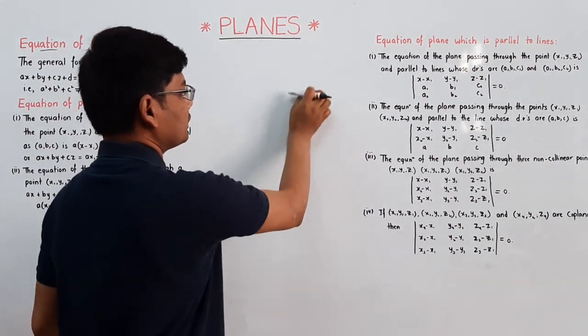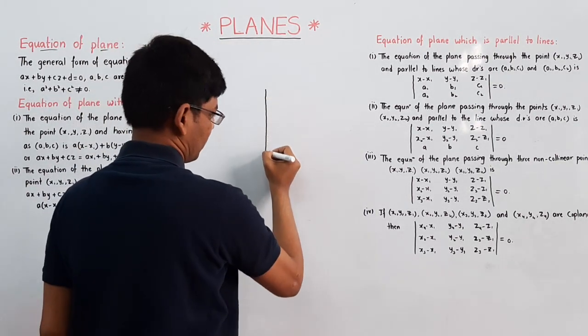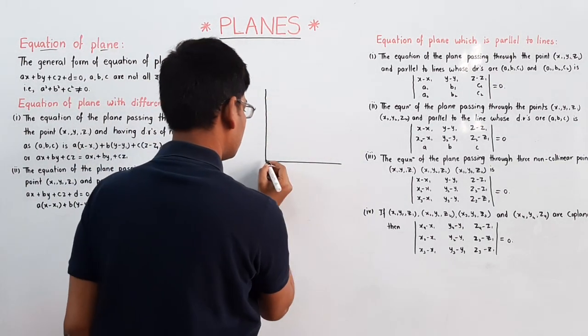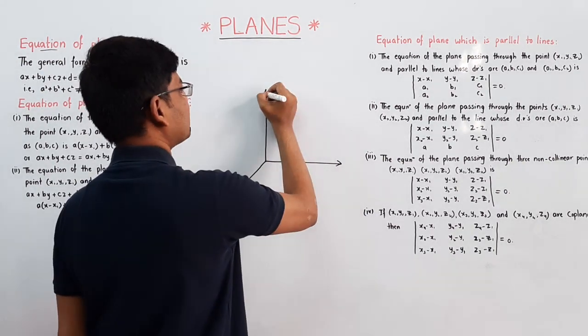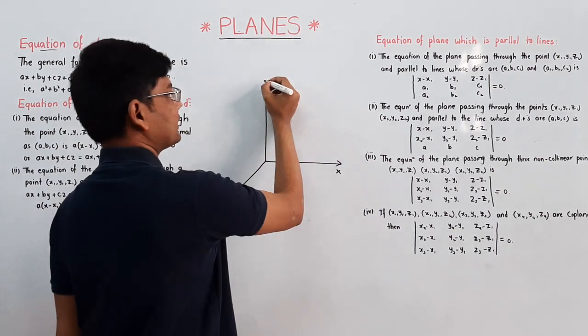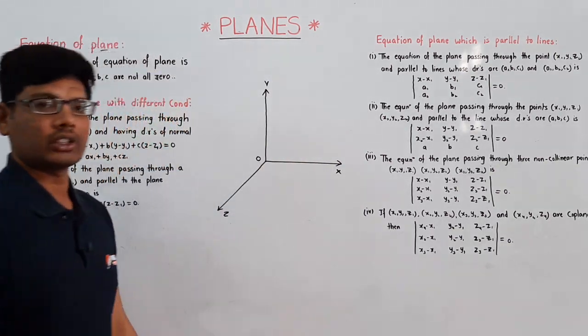And when it comes to the 3D coordinate system, this is the 3D coordinate system. This is the x axis, this is the y axis, and this is the z axis. This is the origin 0, 0.